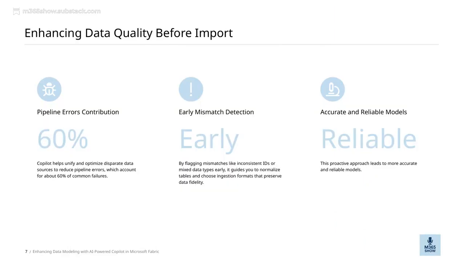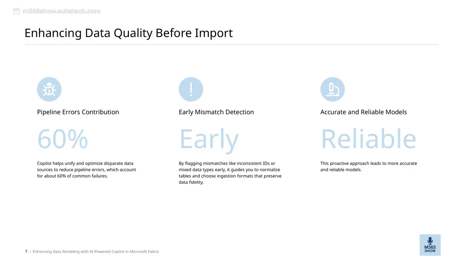Now, let's talk about how we can enhance data quality before importing it into our systems. One of the key ways we do this is by leveraging AI-powered Copilot in Microsoft Fabric to improve our data modeling. This proactive approach is crucial because it helps us build more accurate and reliable models from the start.